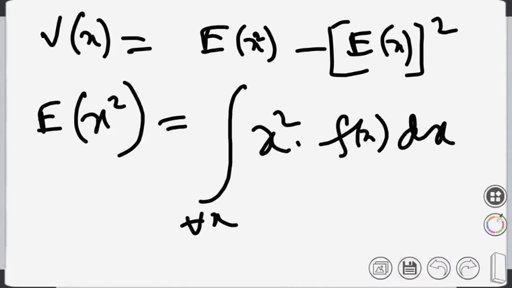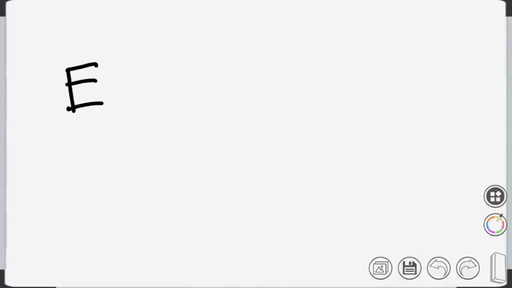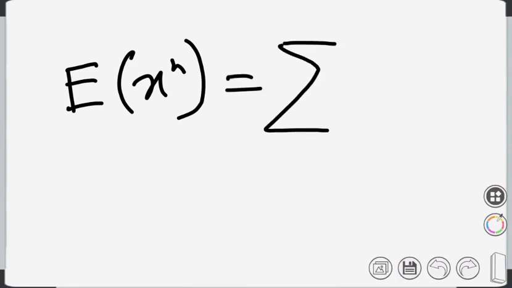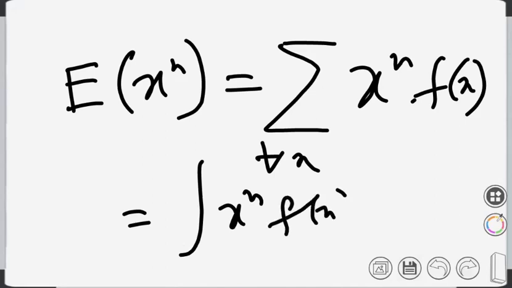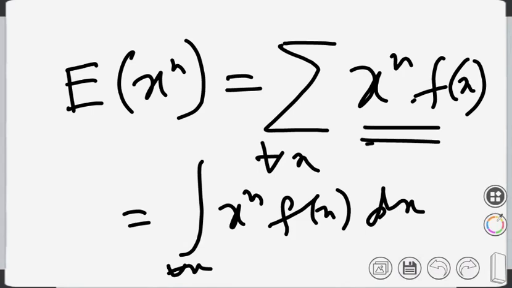So if I ask you what is the expectation of x to the power n, who can tell me? For a discrete variable, it will simply be the summation of x to the power n into f(x). And for a continuous variable it will be the integration of x to the power n f(x) dx for all x. Both of them have the same sense. This is for the discrete variable, and this is for the continuous variable.